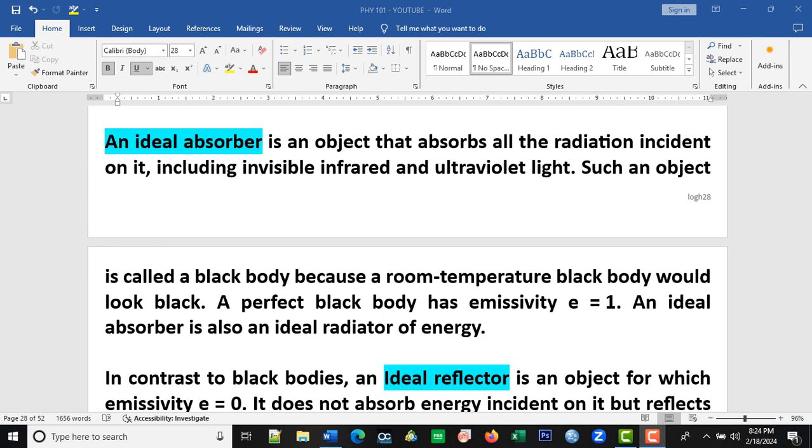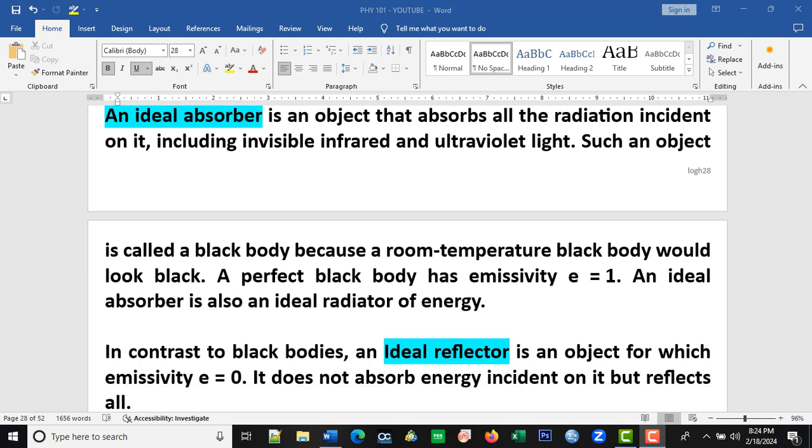A perfect black body has emissivity of 1. So an ideal absorber is also an ideal radiator of energy. So any object that has the potential to absorb can as well radiate energy.